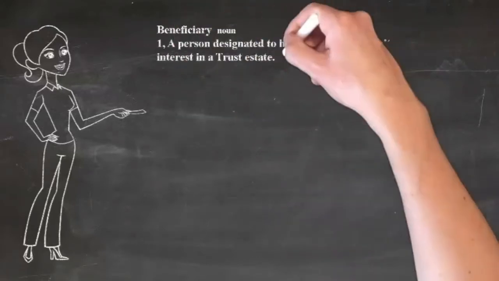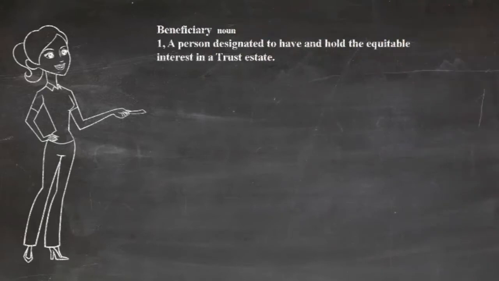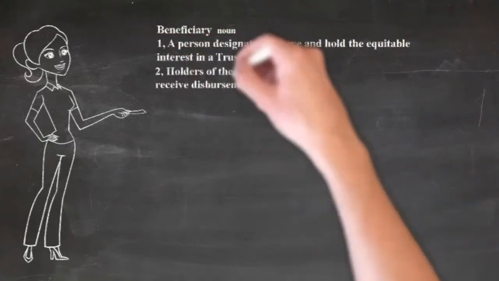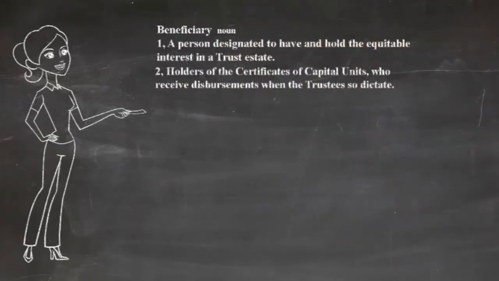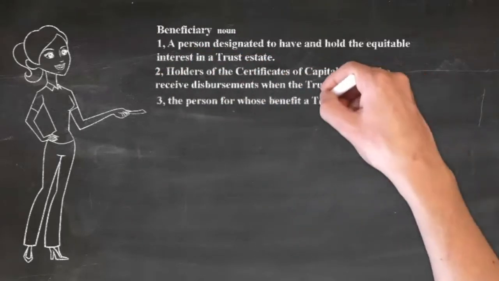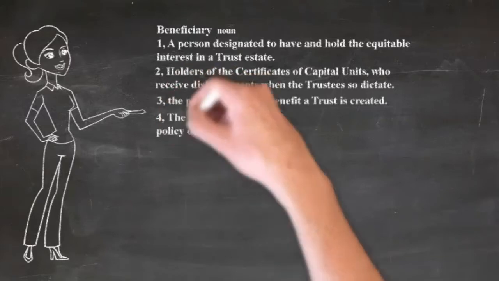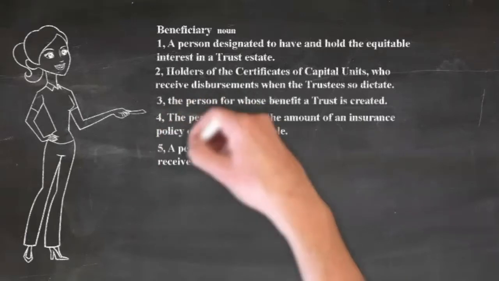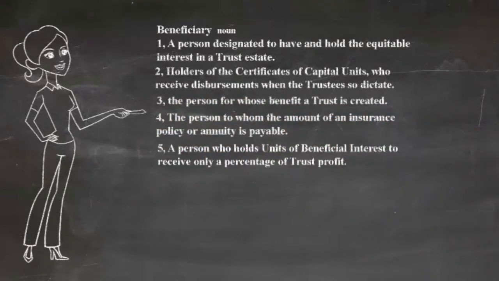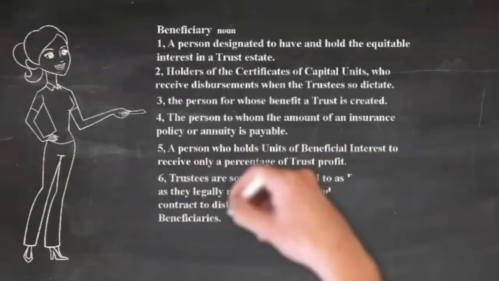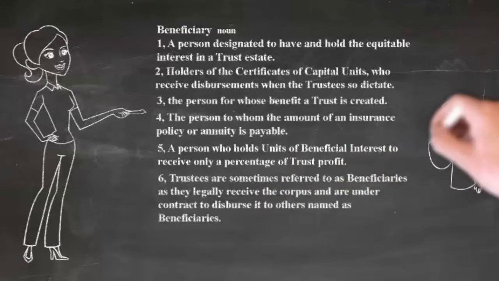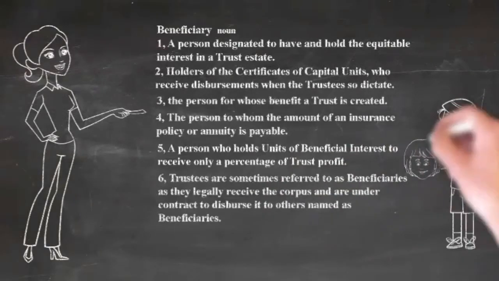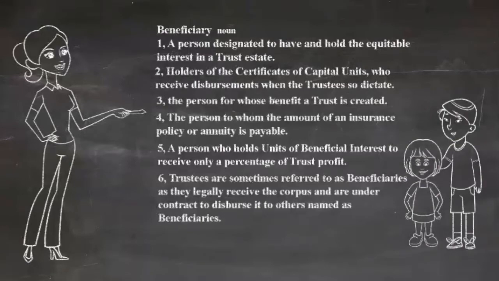Beneficiary. 1. A person designated to have and hold the equitable interest in a trust estate. 2. Holders of the certificates of capital units, who receive disbursements when the trustees so dictate. 3. The person for whose benefit a trust is created. 4. The person to whom the amount of an insurance policy or annuity is payable. 5. A person who holds units of beneficial interest to receive only a percentage of trust profit. 6. Trustees are sometimes referred to as beneficiaries, as they legally receive the corpus, and are under contract to disperse it to others named as beneficiaries.